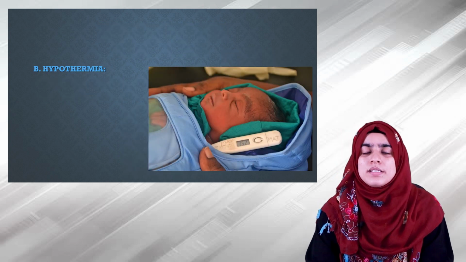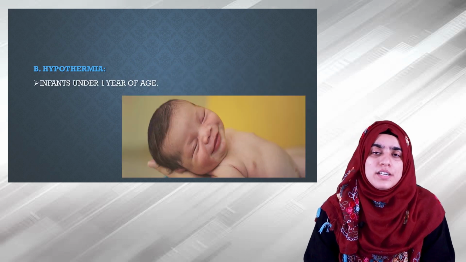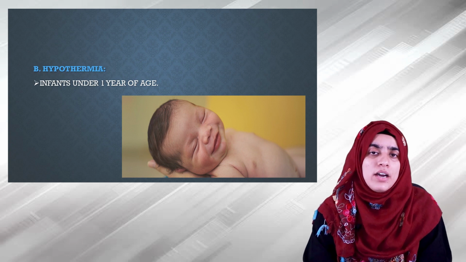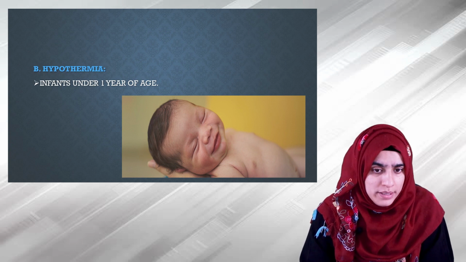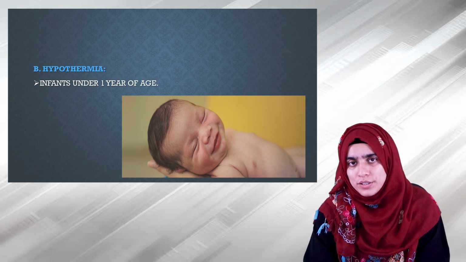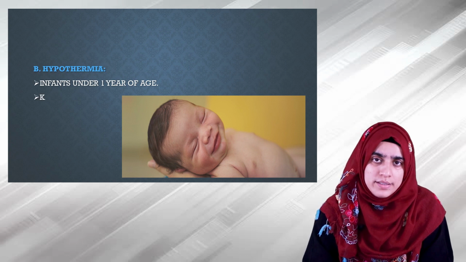The second is hypothermia. So infants under 1 year of age who are marasmic are prone to be hypothermic, and they have extensive loss of subcutaneous fat, so they may be more prone to this.